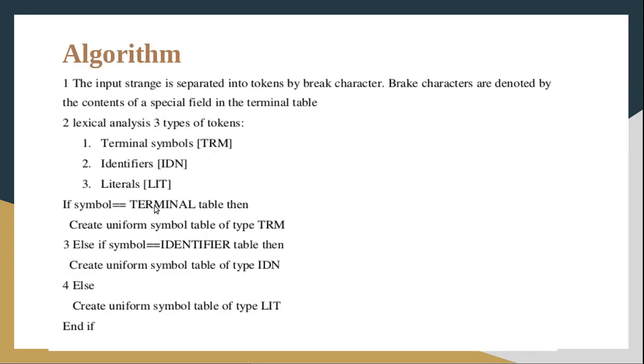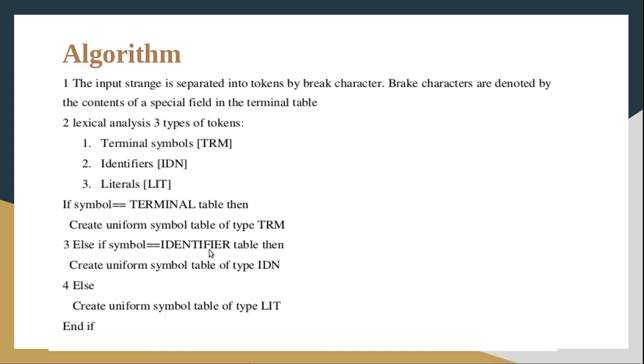So again I want to say, first we compare the token with the terminal table. If it matches a particular terminal symbol, we have to make an entry in the uniform symbol table. If it is not matching in the terminal table, check whether it is an identifier or a constant, that is, a literal.